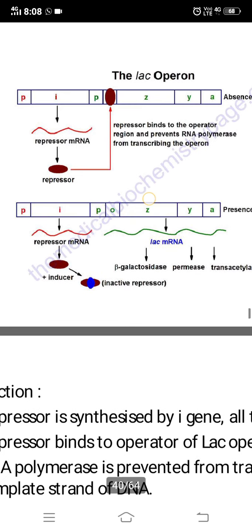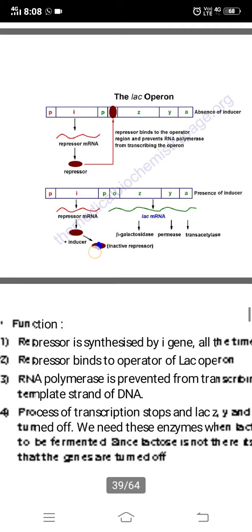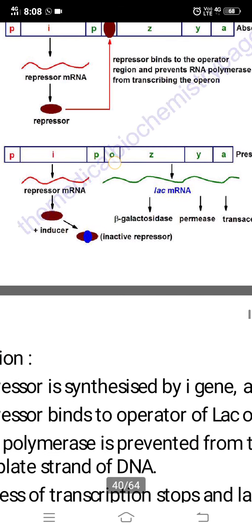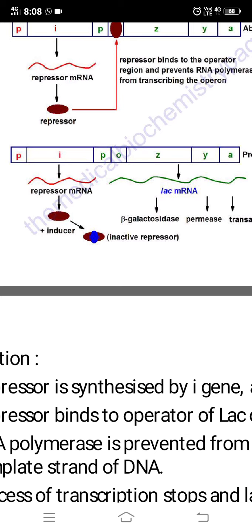Now see the second case, when lactose is present. We need these enzymes to be formed, so the work has to go on and the repressor should not bind here. The inducer, lactose, binds with the repressor, so the repressor will come out and the operator would be free. That means the genes would be on, and RNA polymerase will be able to perform its function.